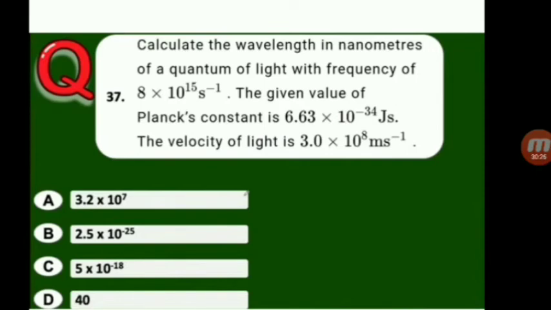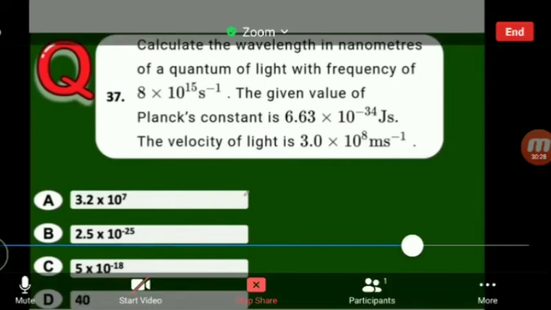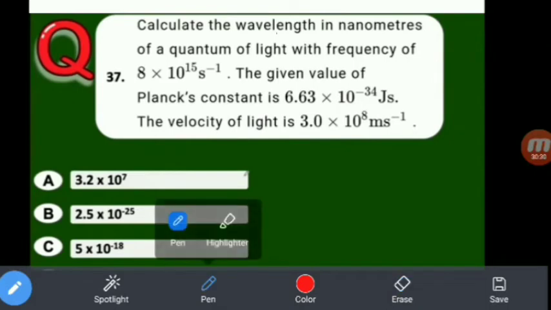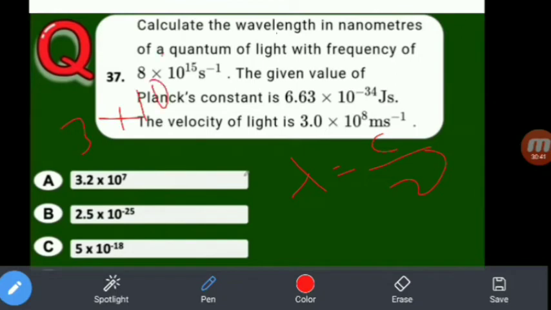Why? Because we calculate the wavelength in nanometers. So lambda is equal to c by nu. The velocity is given, that is 3 into 10 to the power of 8, divided by 8 into 10 to the power of 15. So 3 by 8 into 10 to the power of minus 7.